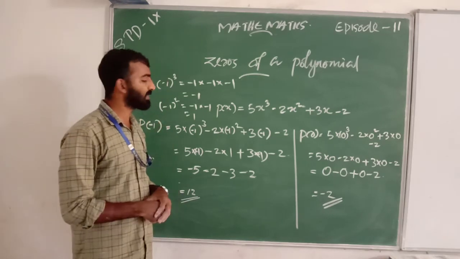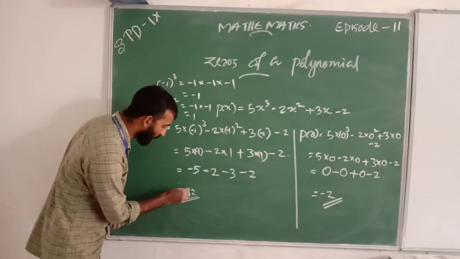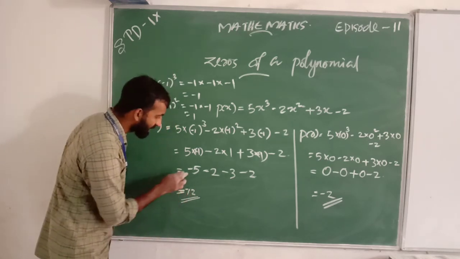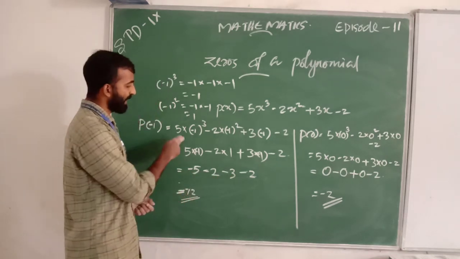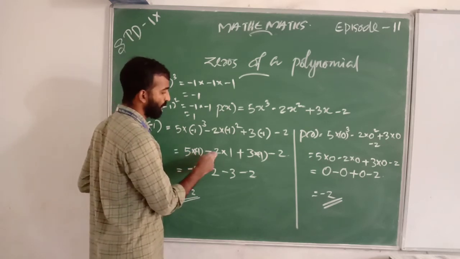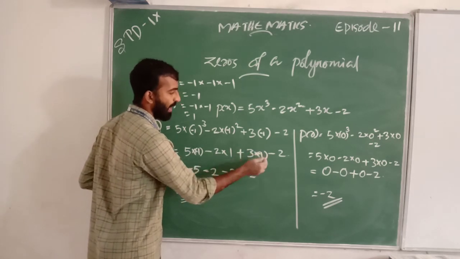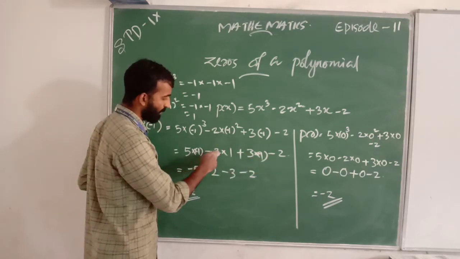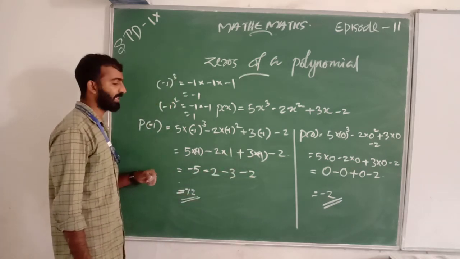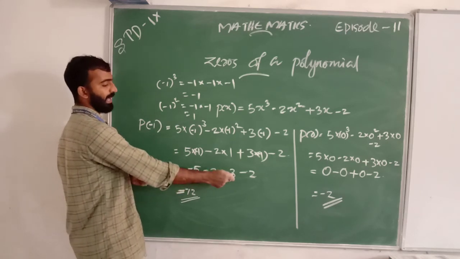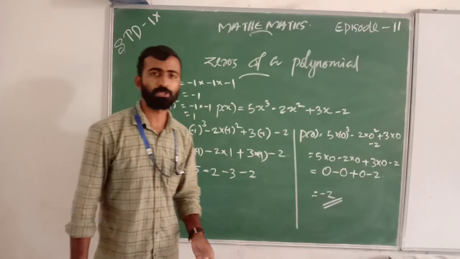Next, when we find P of minus 1, we get negative 12. Here is a negative sign. That is, minus 7, minus 10, minus 12. That is, 5 into minus 1, minus 2 into negative 1 square means 1, and 3 into negative 1 minus 2. That is, minus 5 minus 2 minus 3 minus 2. When we add these, what do we get? Minus 5 minus 2, minus 7, minus 10, minus 12. Answer is minus 12. That is, P of minus 1 is minus 12.